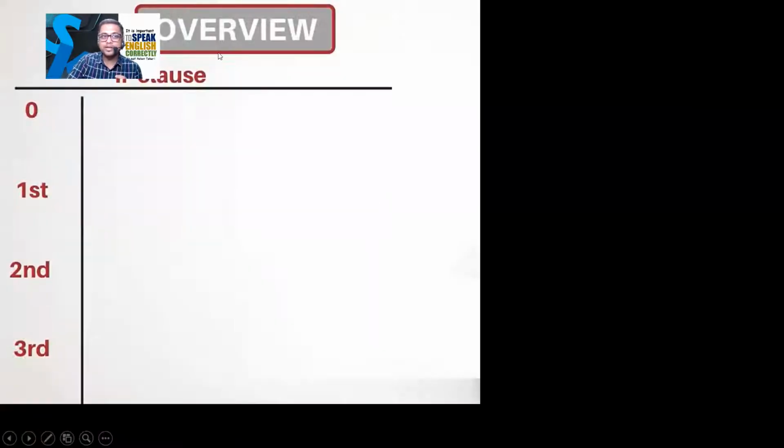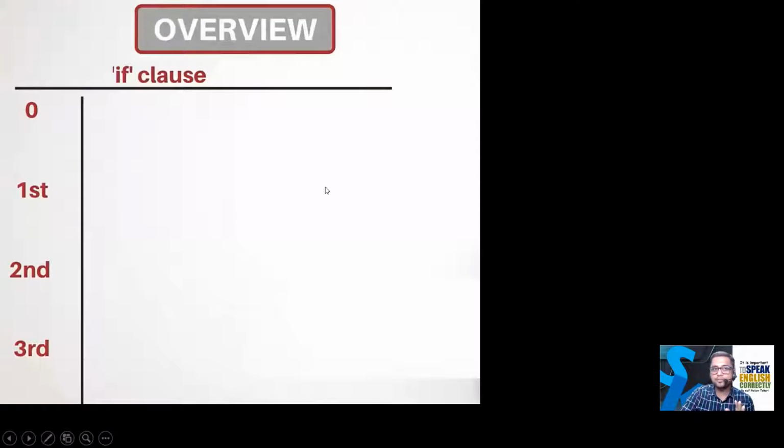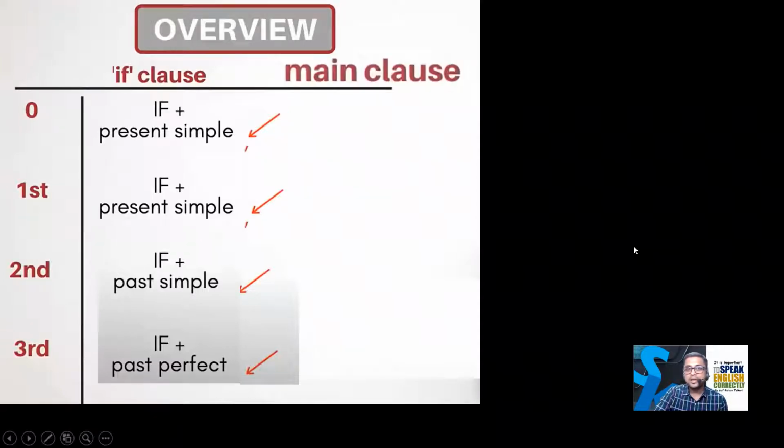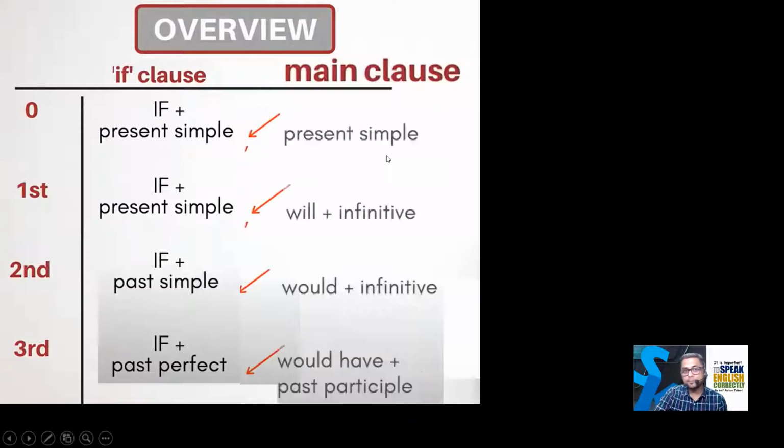So now we'll talk about, okay, the clause are there. You have already mentioned the clause. So if simple present, this you have already written down. Okay, now we'll talk about main clause. So main clause and result both are almost same. The main clause, the result, अगर ये हो तो क्या होगा? Will plus infinitive, infinitive, which we also call mother form.